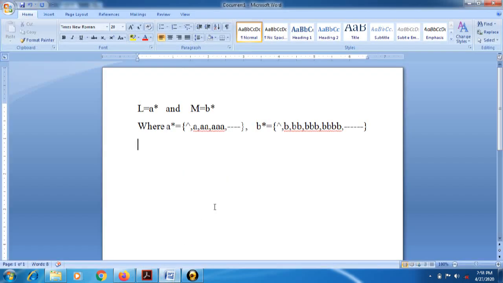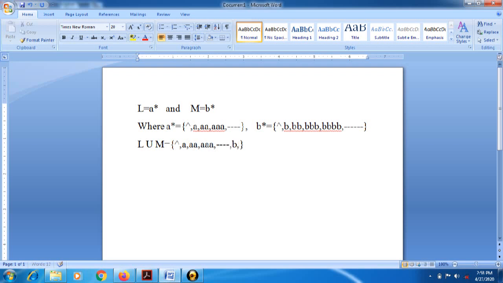Now suppose we have taken the union of L and M. Whenever we are making the union of these two languages, the first value is epsilon because this is the common part for both the expressions. So we can write epsilon as a single one, then A, double A, triple A, and so on.